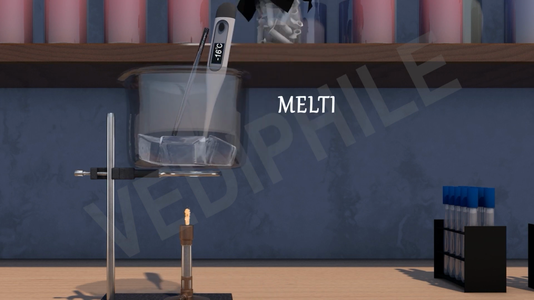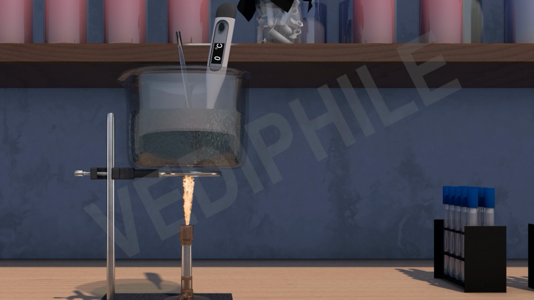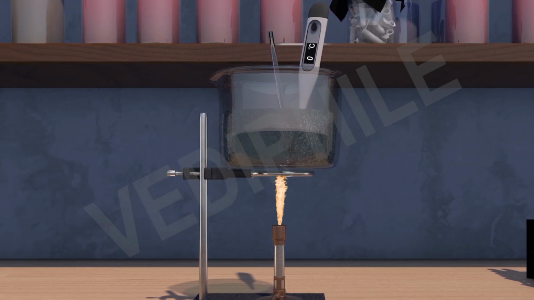That means during the experiment of melting, the temperature of the system does not change after the melting point is reached, till all the ice melts. This happens even though we continue to heat the beaker. That is, we continue to supply heat. This heat gets used up in changing the state. So where does that heat go? If the heat is not increasing the temperature, then what is the role of heat here?